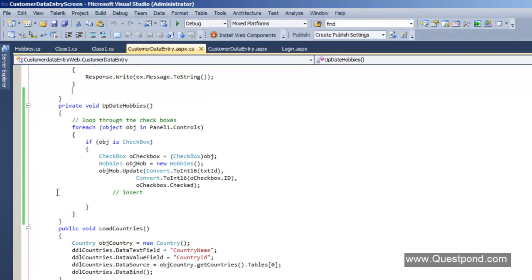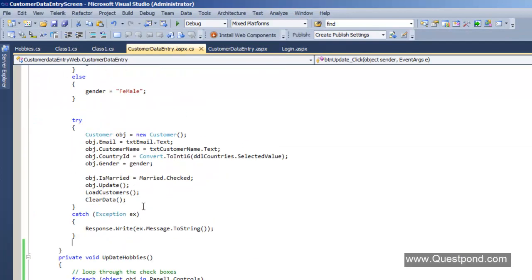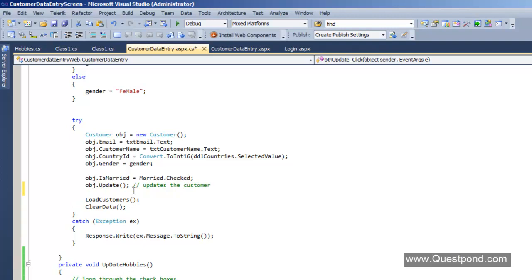Okay. So now that we are all set, let's call this update hobbies function in the update button click. Okay. So here we are updating the customer. So this goes and updates the customer. So after this, what we'll do is we'll call the update hobbies function.